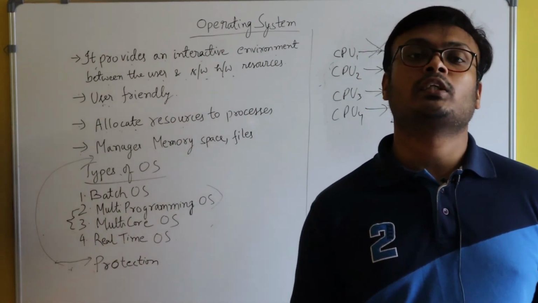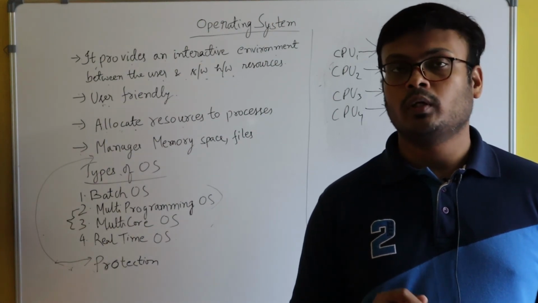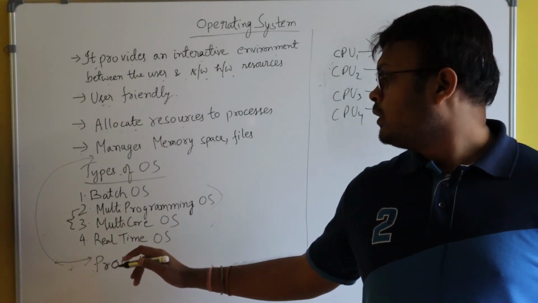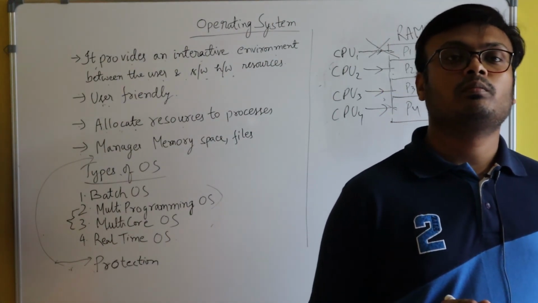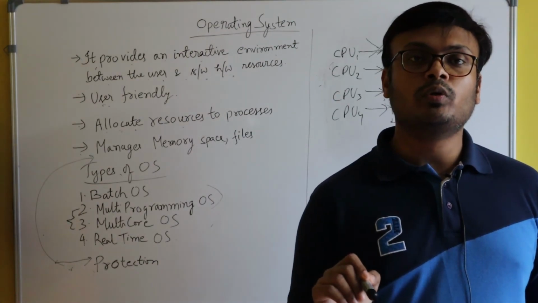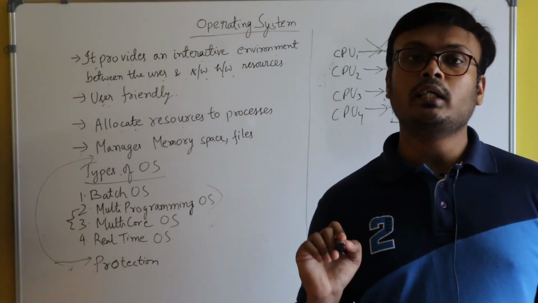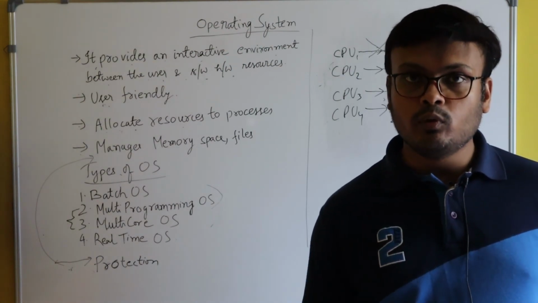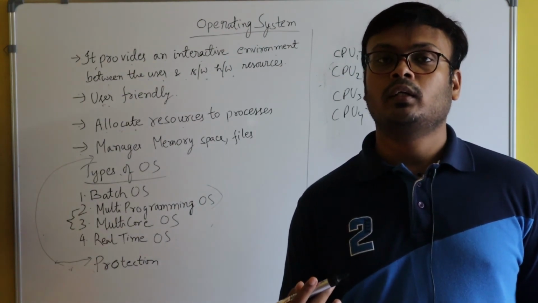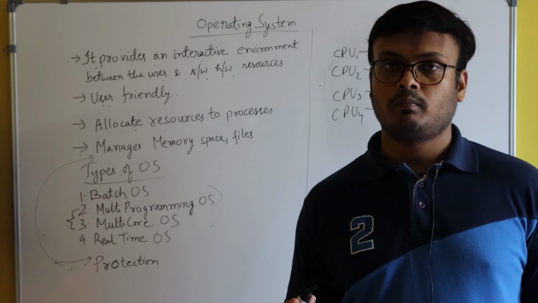So real-time operating systems are used by computers to handle these kinds of projects where accuracy and the deadline are very important.